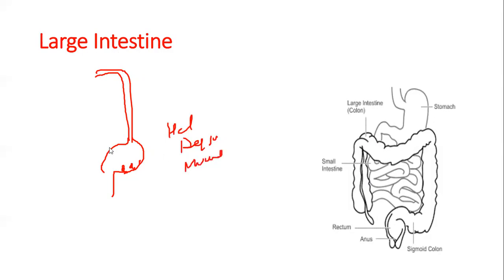And the liver, the gallbladder, and the pancreas, what do they do? The liver secretes bile juice, which helps in emulsification of the fat. The gallbladder stores the bile. The pancreas secretes pancreatic juice, which helps in digestion of carbohydrates, proteins, and fats. And then from there it goes to the small intestine.